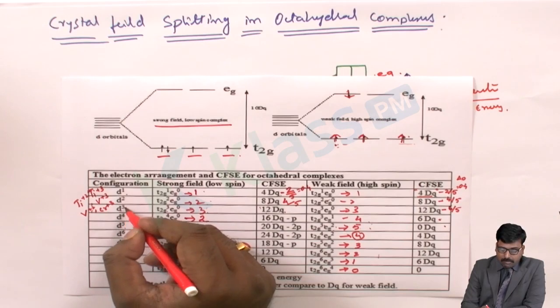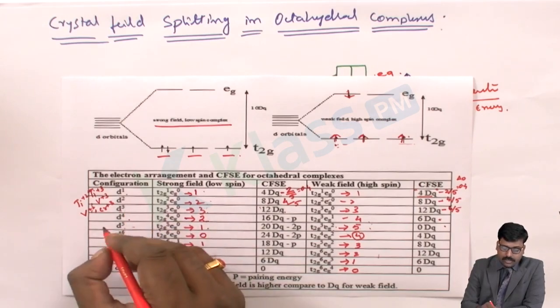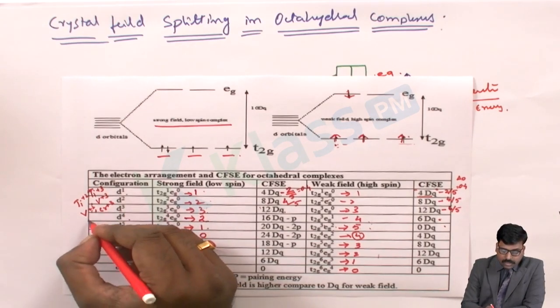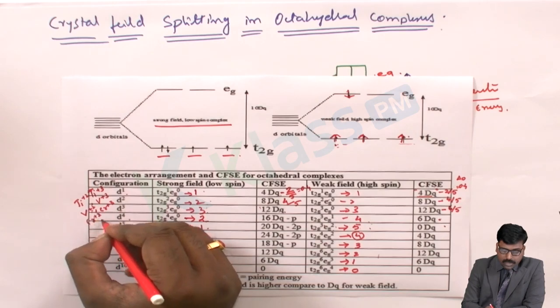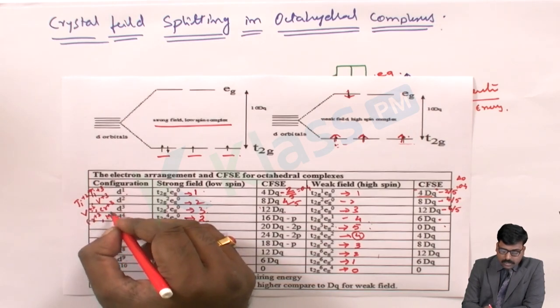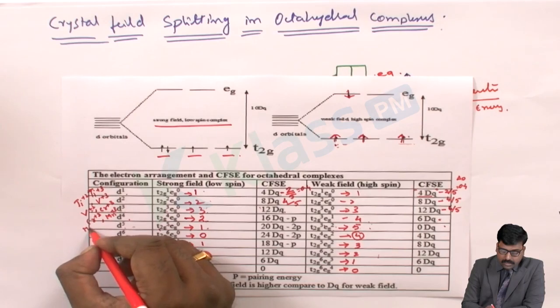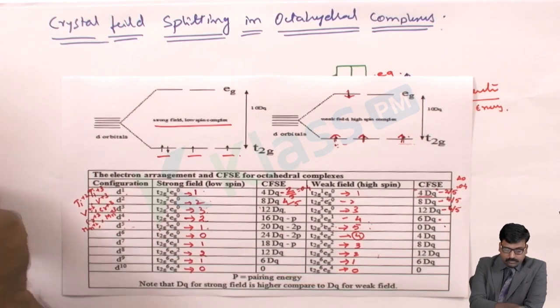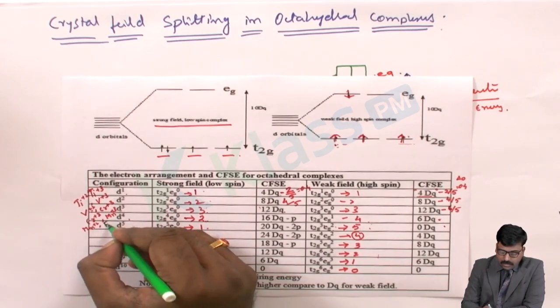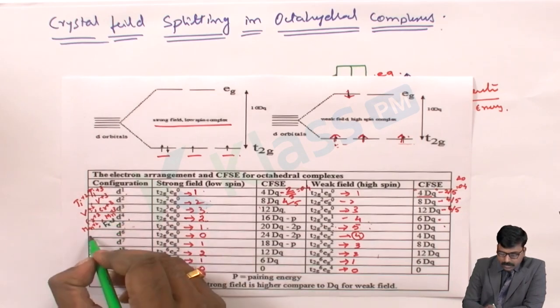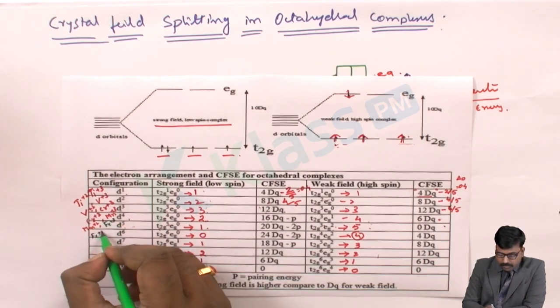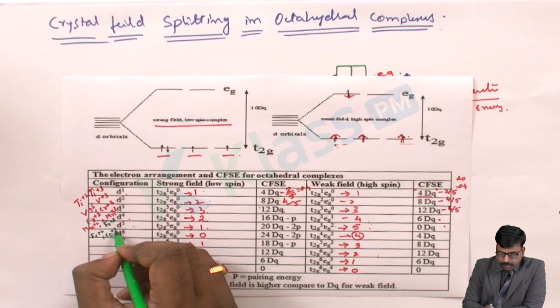Now we will see the examples of the d3, d4, d5 configurations. For d4 electronic configuration, it is chromium plus 2 and manganese plus 3; manganese plus 2, then iron plus 3. Here it is d6, iron plus 2, cobalt plus 3.